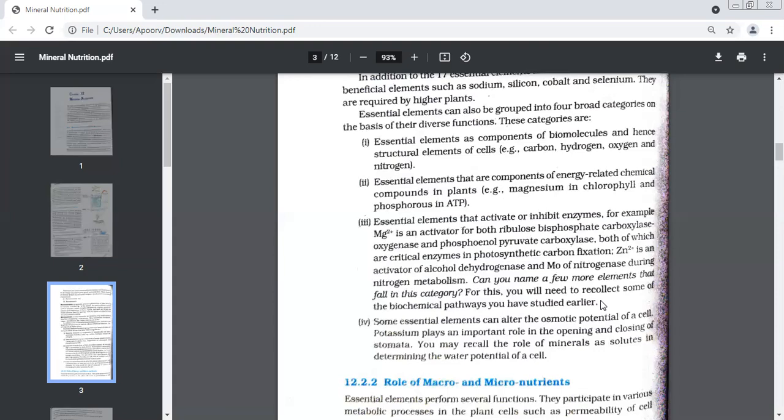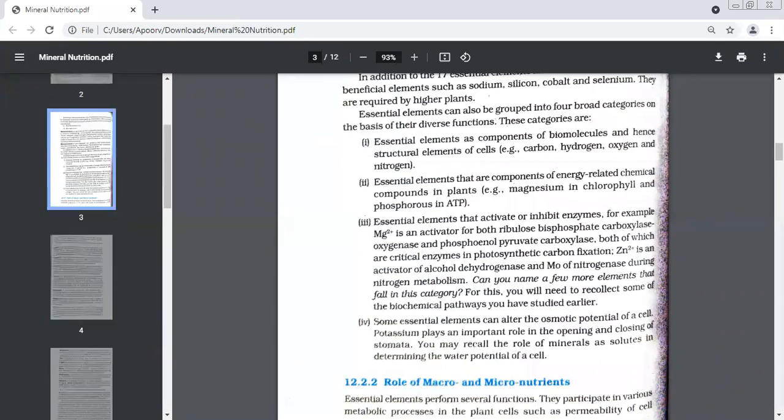It basically helps in nitrogen fixation. What is the process? Nitrogen fixation, metabolism. Yes, beta. Basically this. So these are the divisions of elements that we have done. Essentiality. Second was the amount, macro and micro. And the last one is based on the type of functions they are performing.